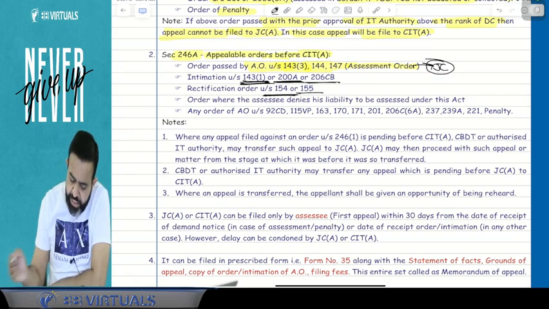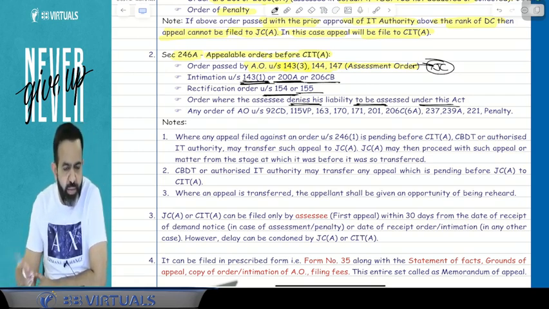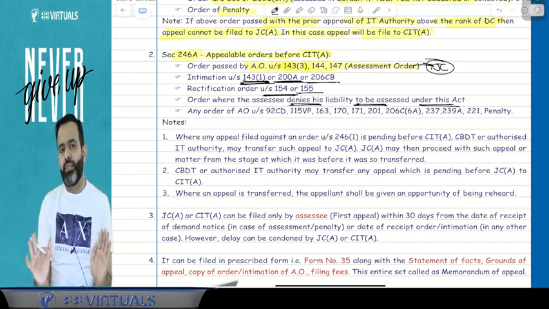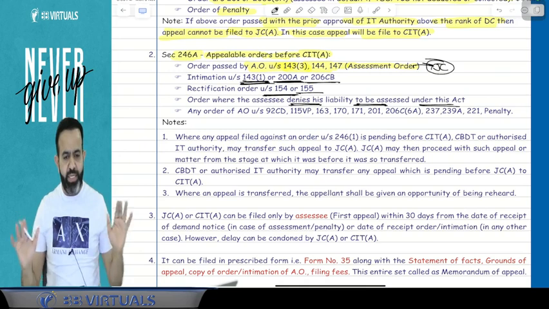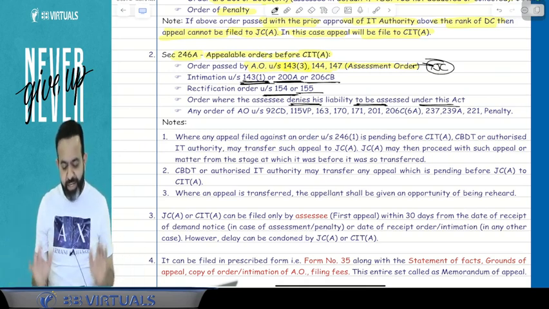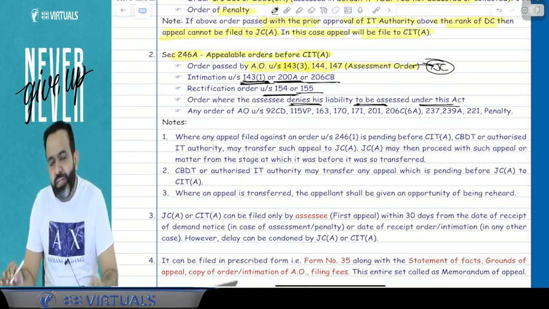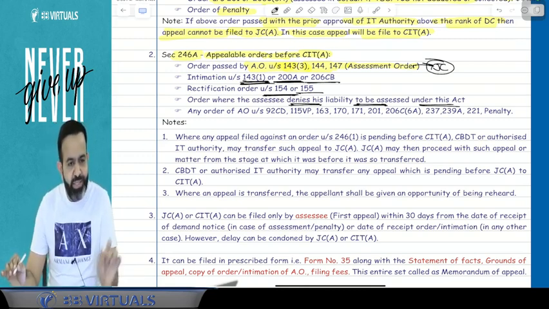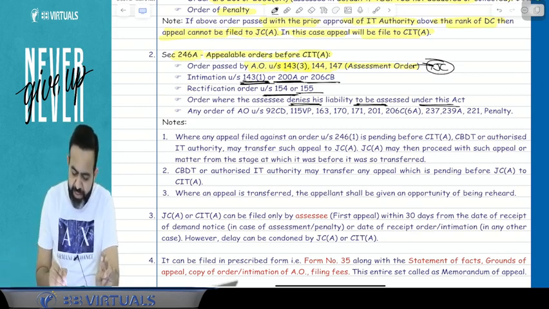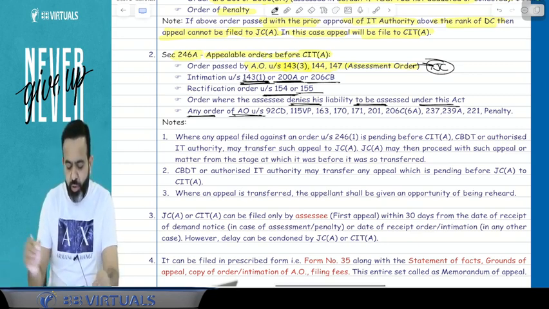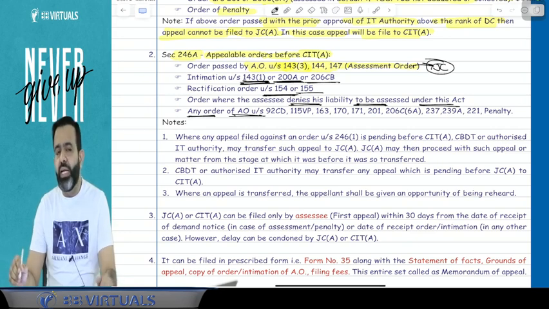Or an order where the assessee denies his liability to be assessed under the Act. Means suppose there is any order in which the assessee says that I should not be taxable under the Income Tax Act, meaning the Income Tax Act should not be applicable to me. That is called an order where the assessee denies his liability to be assessed under the Act. So if there is that order passed by the assessing officer, directly you will file appeal to the CIT appeal. And after that they have given various other orders, that is any order of the AO under section 92CD.